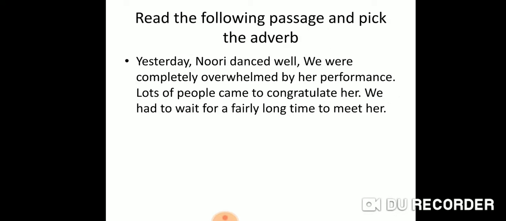Okay. Now you have a paragraph all for yourself. Quickly take your pen and paper, read the following passage and pick the adverbs. I'm going to give you some time. Do it fast. Yesterday, Noori danced well. We were completely overwhelmed by her performance. Lots of people came to congratulate her. We had to wait for a fairly long time to meet her.